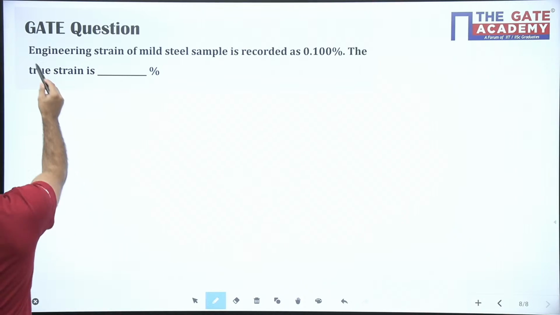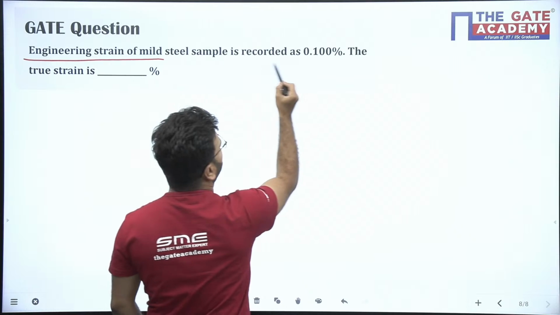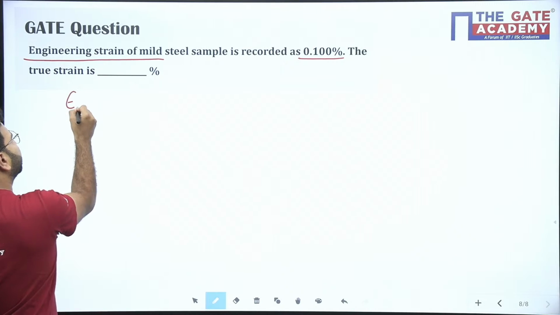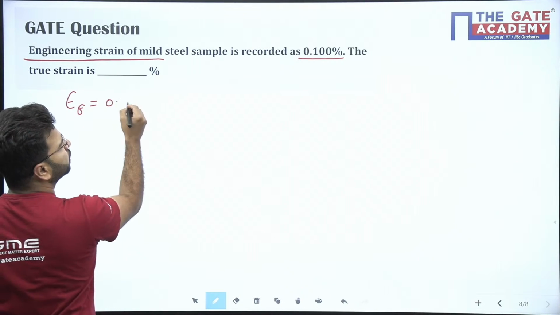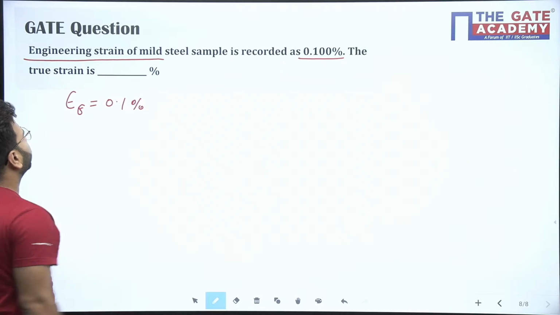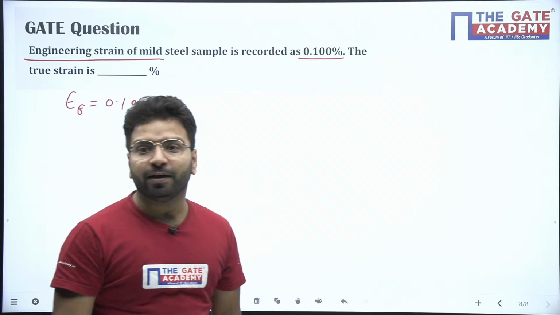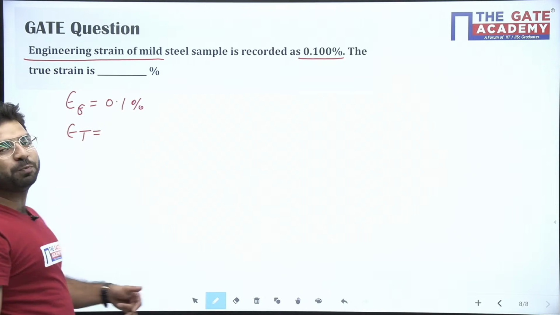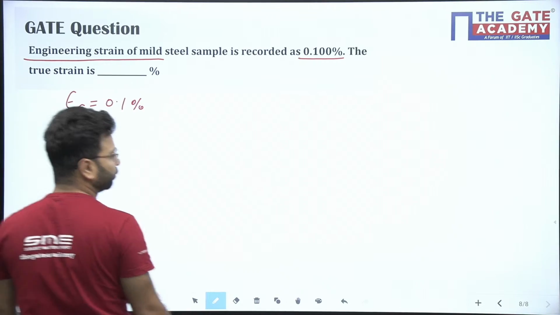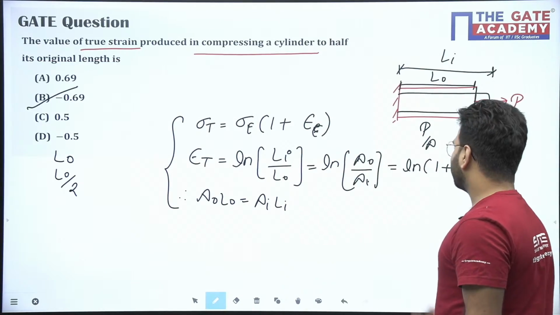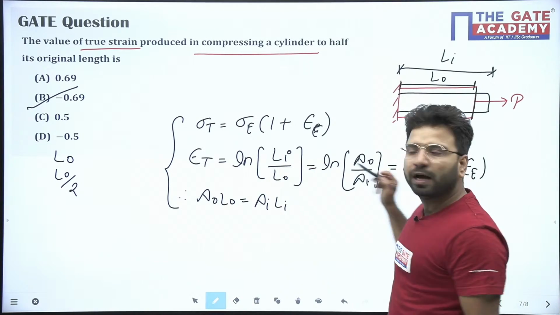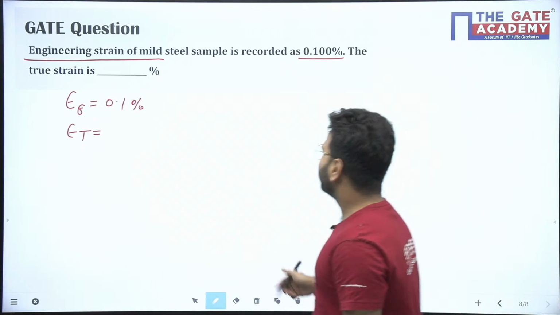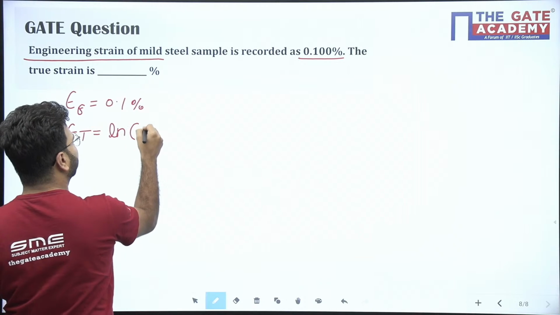What is the question saying? Engineering strain of a mild steel sample is recorded at 0.1%. What is given to you? Engineering strain, epsilon E, is 0.1%. What is the question asking? The true strain. True strain is equal to ln of 1 plus engineering strain, as I just gave in the expression.